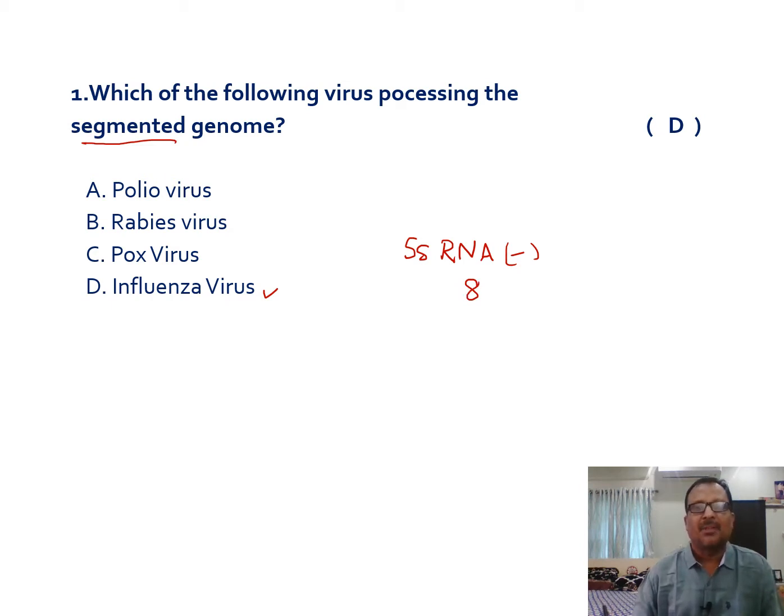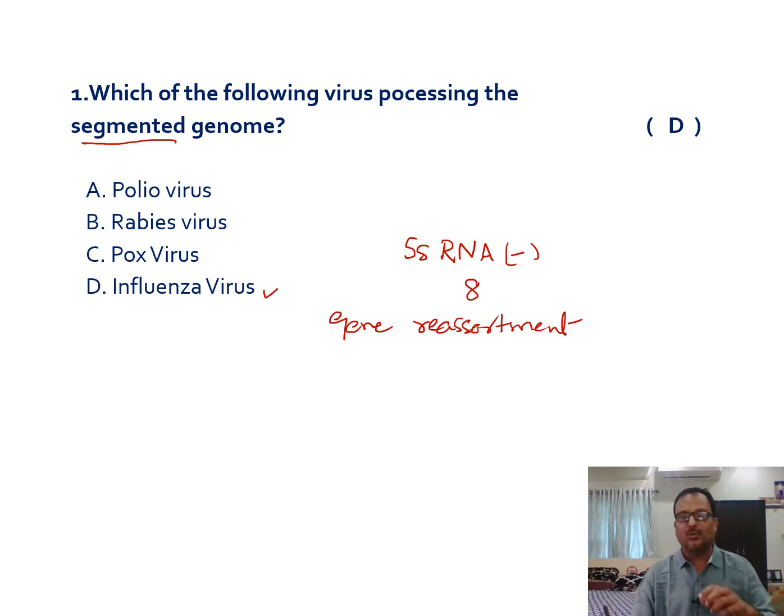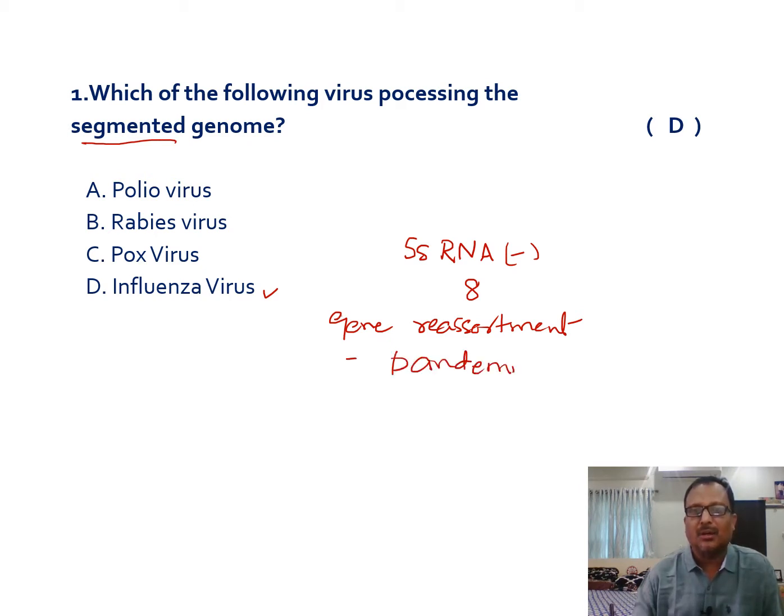There will be 8 segments, especially in the orthomyxoviruses. The importance of this segmentation is that these viruses easily undergo gene reassortment. Viruses from animal sources and bird sources will mix together, and because of the segmented genome a novel virus will be produced, which may be responsible for pandemic or epidemic outbreaks.